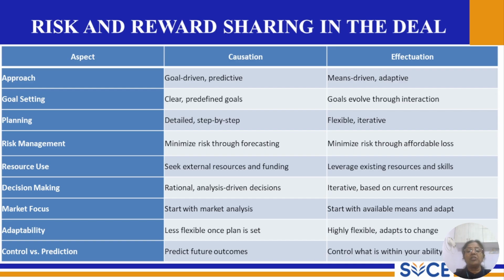Risk management: causation minimizes risk through forecasting, whereas in effectuation, it minimizes risk through the affordable loss principle. Resources used: causation seeks external resources and funding to operate their vision, whereas effectuation leverages existing resources and skills. It starts with what they have. And decision making: it is very much rational in causation, analysis driven decisions, whereas in effectuation, it's iterative and very much based on current resources. What do they have in hand?